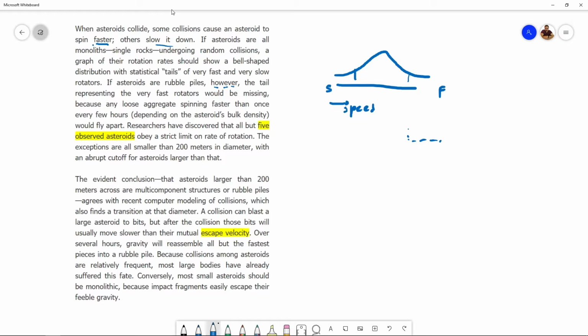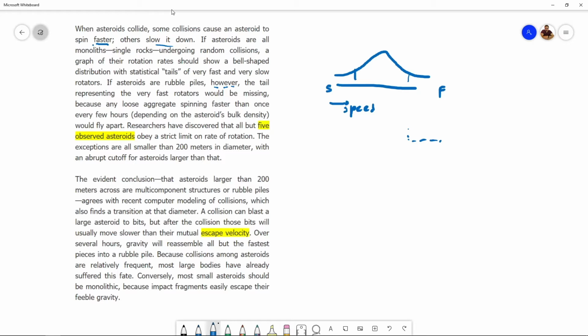Okay, so I guess they're talking about centrifugal force or something like that. So if these rubble piles are spinning faster than a particular rate, then the small rocks will fly apart. Okay, so then the asteroid will not remain an asteroid anymore. That's why if asteroids are rubble piles, then the right-hand side, the fastest spinners, would not exist.